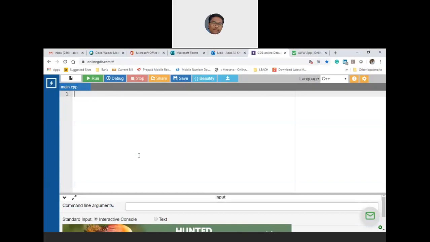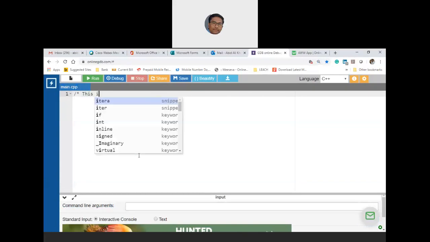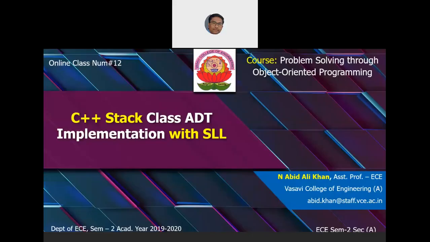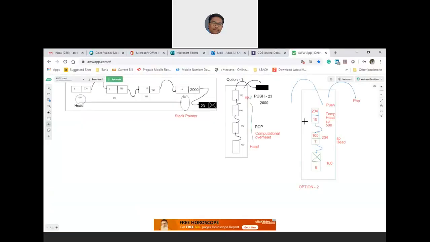So now this is the implementation of a stack with a single linked list. Let me again summarize the analysis we have done with the two options.